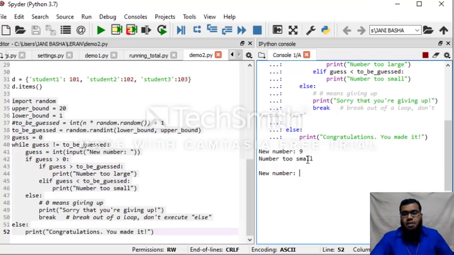This means the program has already created a random number, and it is telling me that the number I guessed, 9, is too small, so I need to enter a number nearer to it. So I enter 7. It is also too small. Then I'll try 6.